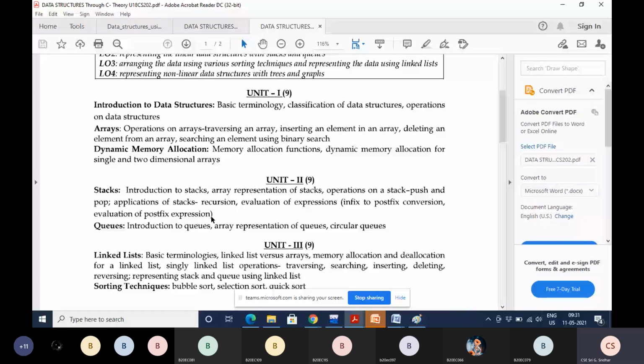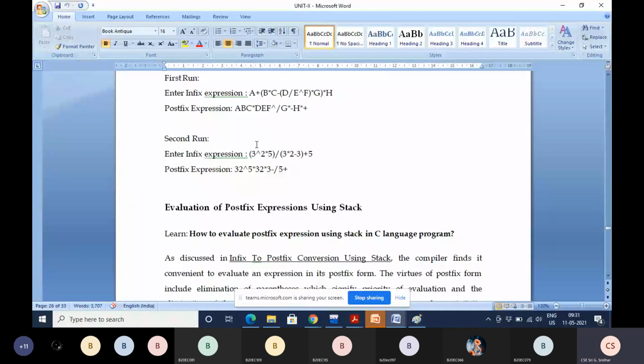That means what you are doing here is converting the given infix expression to the postfix expression, by using the process or the algorithm we discussed in the last class. Then after converting, how does the computer calculate the result of this expression using the postfix notation?